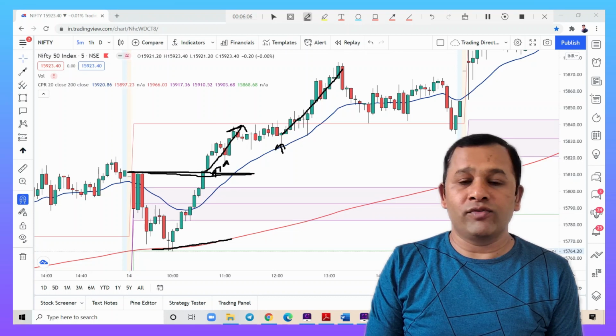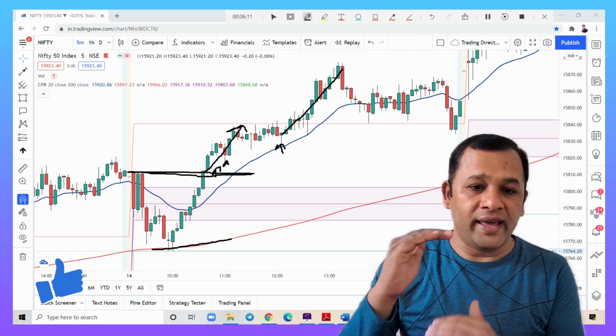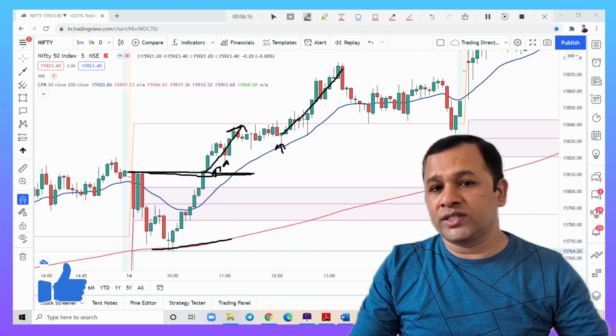If you are usually trading one lot, here you can trade two lots and exit with a 2 to 1 risk reward ratio. Don't wait for too much of a trending day.